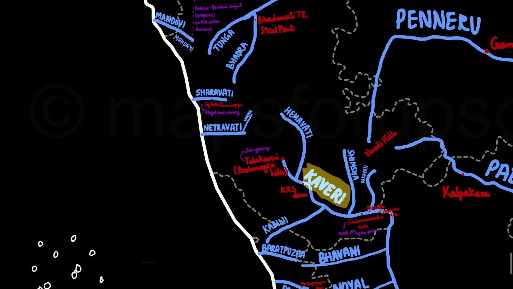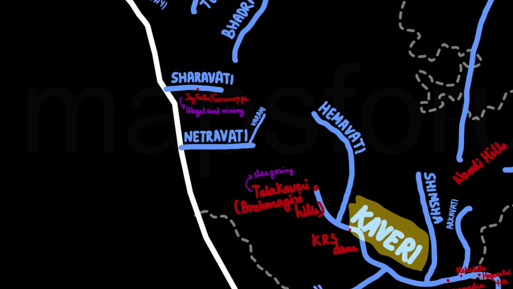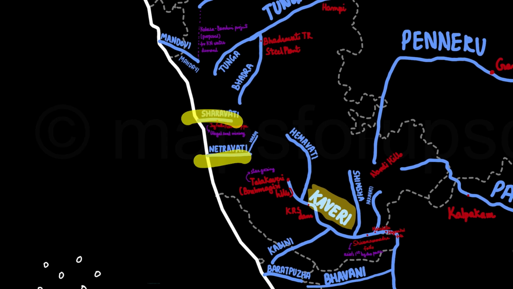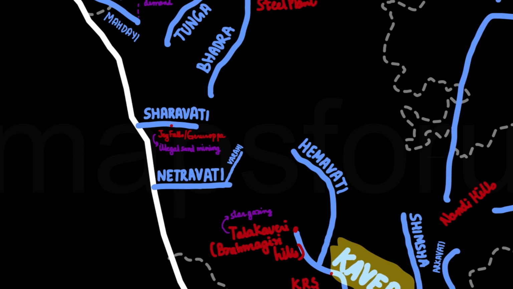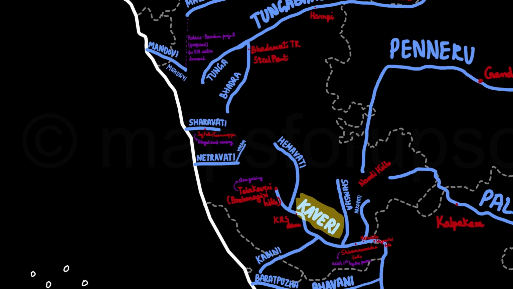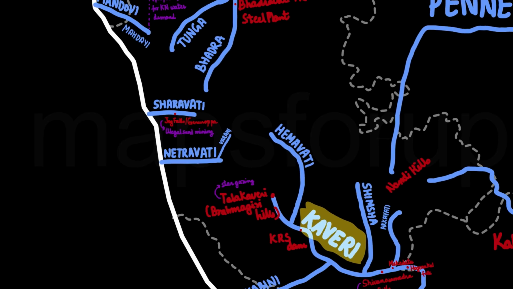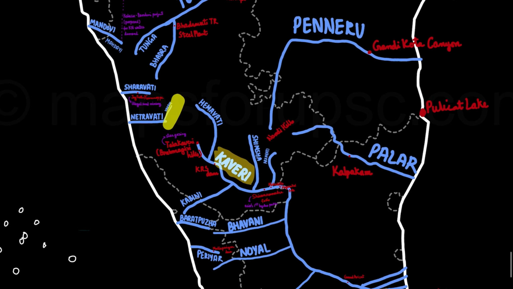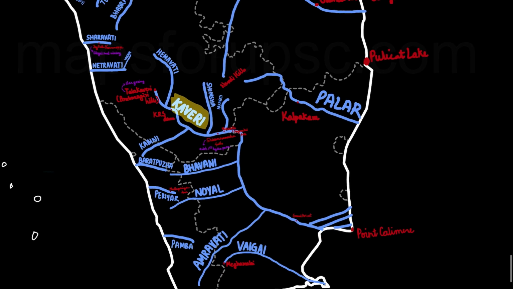Then we will take up some small rivers in the state of Karnataka. They are the Sharavati and the Netravati. The Sharavati is famous for the Jog Falls or the Gersoppa Falls and has been in the news recently because of illegal sand mining. Then Netravati River, one of the major tributaries of Netravati is the Varahi River. So this was the Kaveri Basin and the associated rivers.